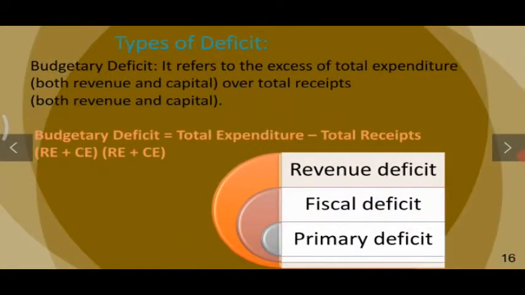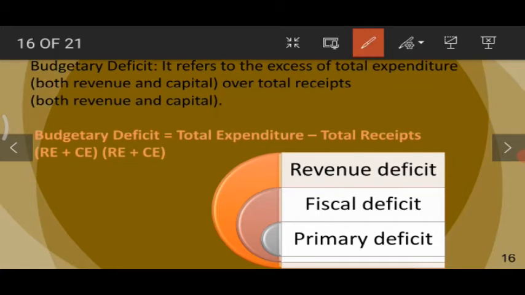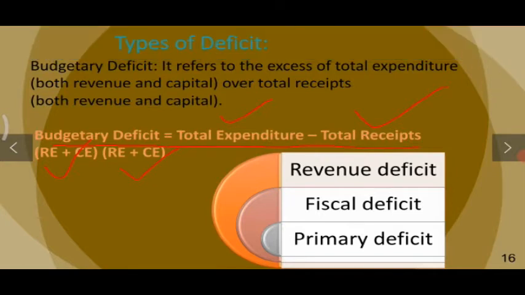Now, after understanding the complete structure of the government budget, let us understand the budget deficit. Budget deficit refers to the excess of total expenditure over total receipts. So, we can understand budgetary deficit as total expenditure minus total receipts. Total expenditure is the addition of revenue expenditure and capital expenditure, and total receipts is the addition of revenue receipts and capital receipts.